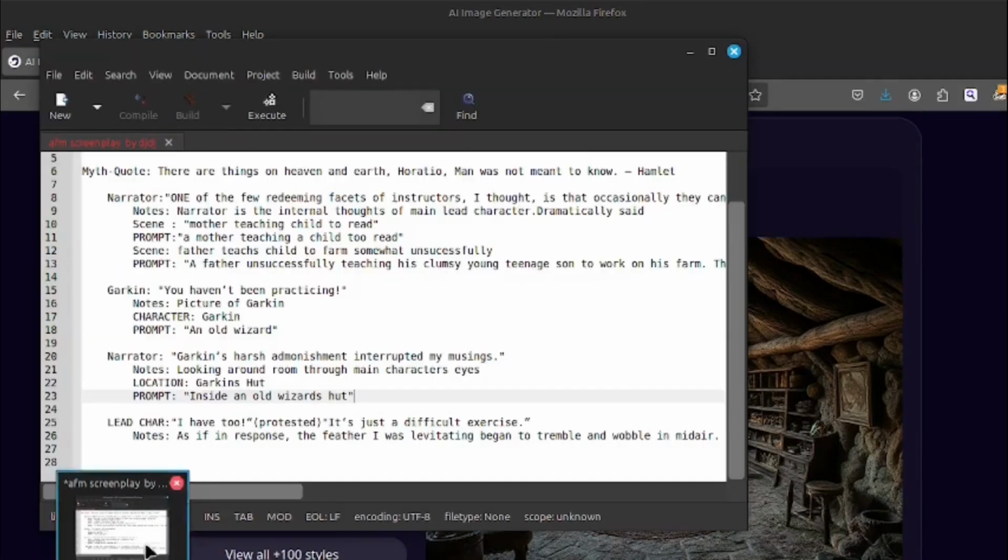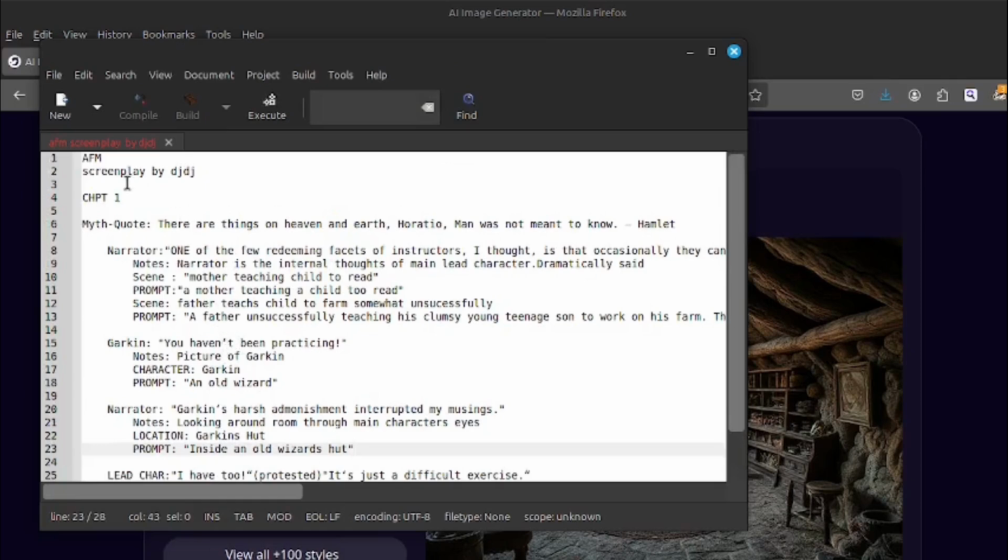So the original prompt was an old wizard's hut. That was the exterior. So actually I had an original scene, like in the beginning of chapter 1, before anything really, where we're in this place, in this location, and this kind of world. So it's going to be like an exterior.